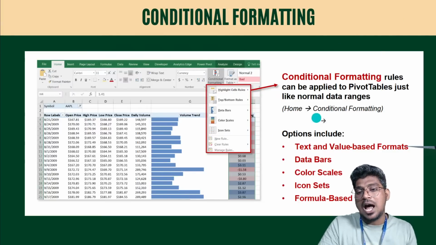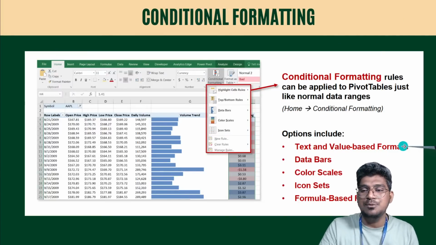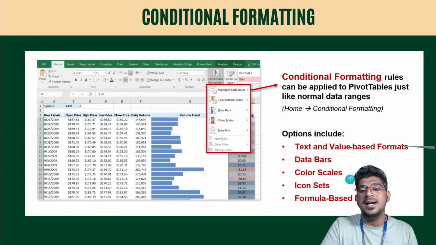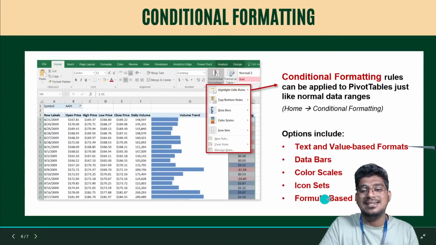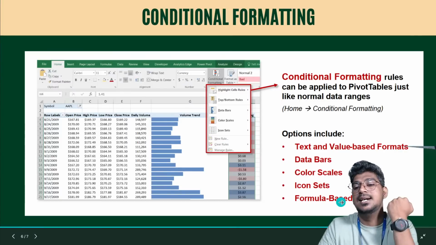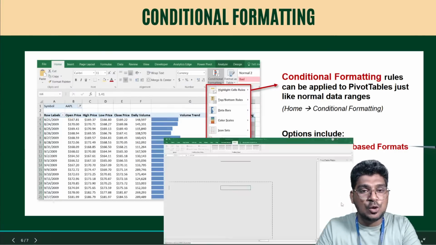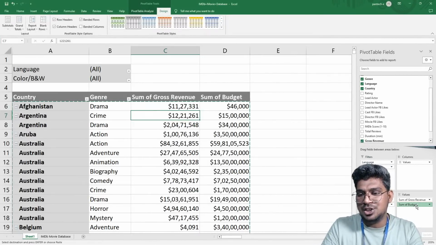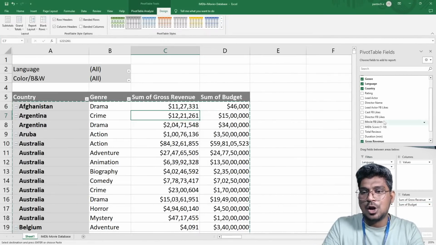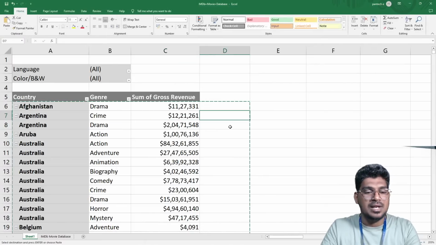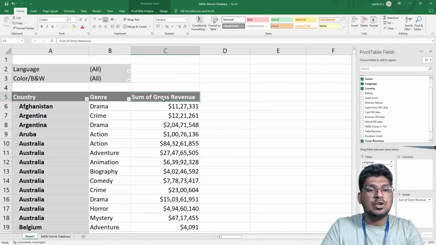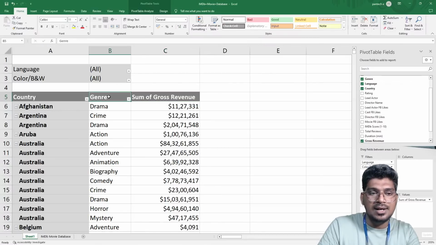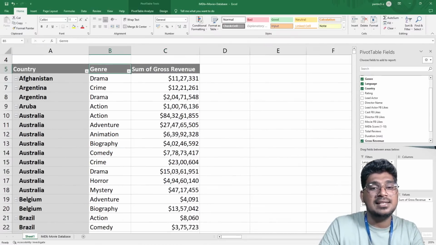So the options include: text or value based format, date format, color scale format, icon sets, and also formula based rules. So now I will show the demo for this one. I don't need the budget here, so I'm going to drop it. Just a minute. So now the gross value and also the genre are here, and you can see this one.